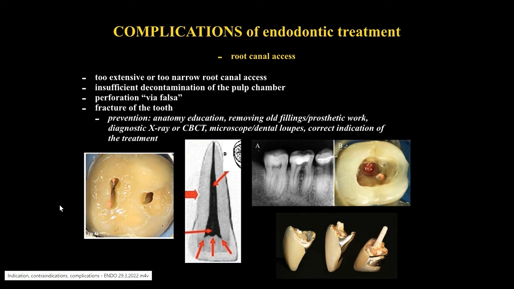Prevention for these complications is proper anatomy education. Before the treatment, it is advised to remove old fillings or prosthetic work, remove the caries, make a full diagnostic X-ray or CBCT if necessary, then decide if the root canal treatment is indicated. During the procedure, especially in difficult cases, it is helpful to use dental loupes or microscope.